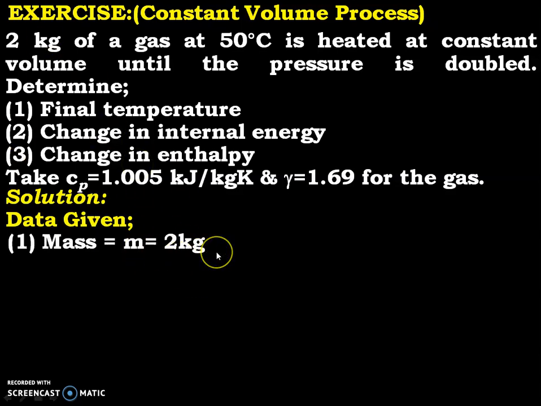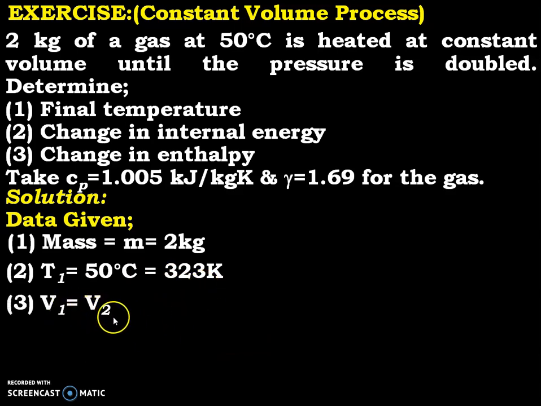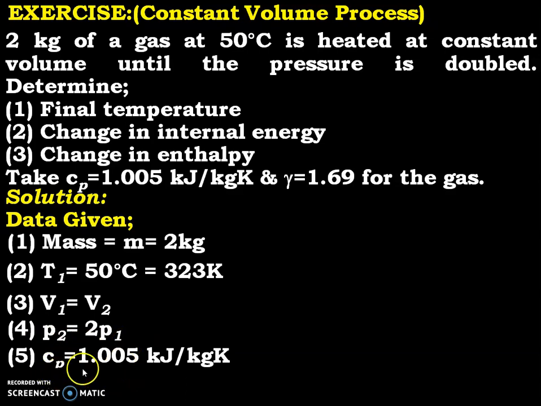Mass is equal to 2 kilogram. Temperature means T1 or T2, initial or final? Yes, that is the initial temperature they have given. So T1 is equal to 50 degrees Celsius. Immediately we have to convert, as we have discussed in chapter number 1. 323 Kelvin. V1 is equal to V2 because it is a constant volume process. And P2 is equal to 2P1, that is given in the numerical, that is until pressure is doubled. And Cp 1.005, gamma 1.69.